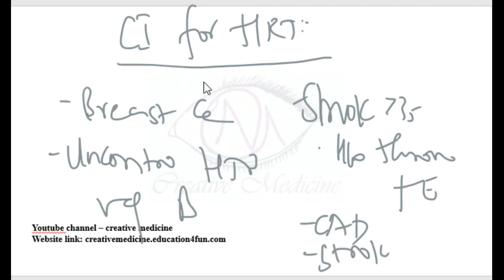Hormone replacement therapy will derange the lipid profile, and thus there is increased risk of coronary artery disease. So we do not give hormone replacement therapy in coronary artery disease or stroke because giving estrogen will become a pro-embolic condition. So we do not give hormone replacement therapy for coronary artery disease and stroke.